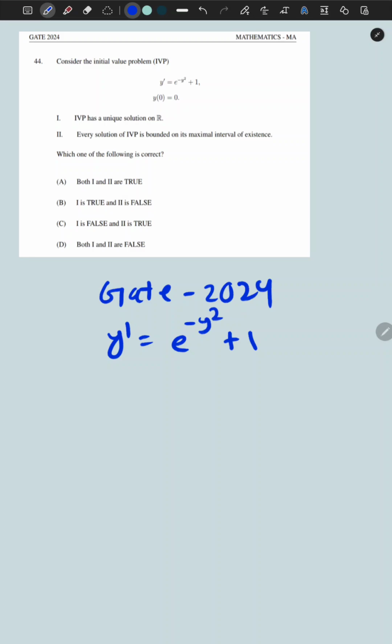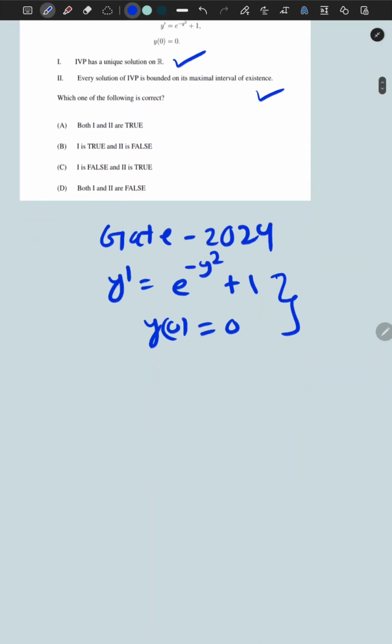What can you say about the solution of this equation? The initial data is given: y(0) = 0. Whether the solution exists or not, and whether the solution is unique. The first option says that it has a unique solution, and the second option says that the solution is bounded on the maximal interval of existence.